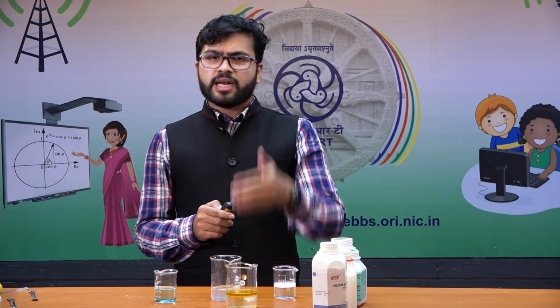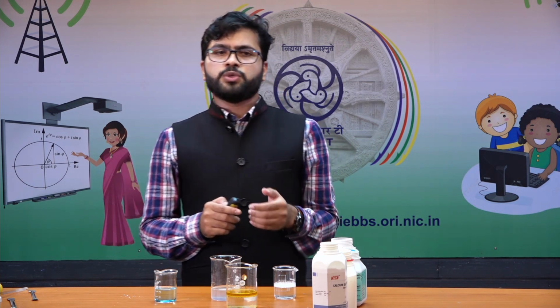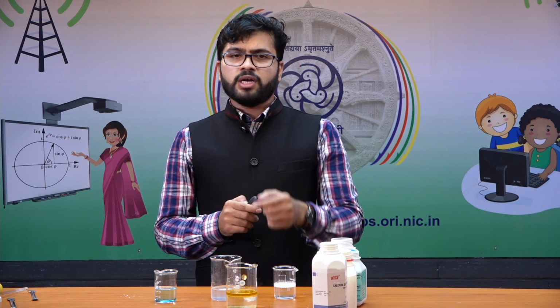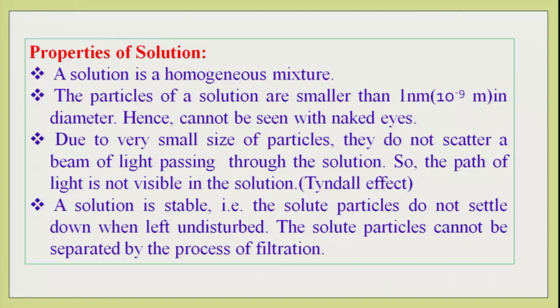So if you characterize the properties of a true solution, we call it a homogeneous mixture. As we are discussing several times, particles mean there must be a size of the particle. So in case of a pure homogeneous mixture, in case of a true solution, the particle size is always less than 1 nanometer. 1 nanometer is equal to 10 to the power minus 9 meter.